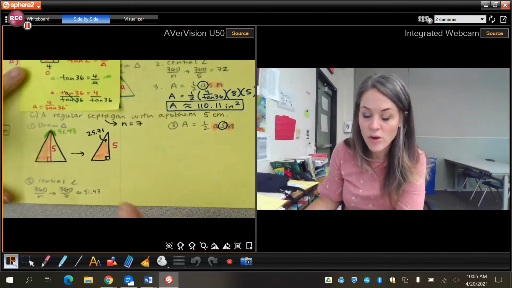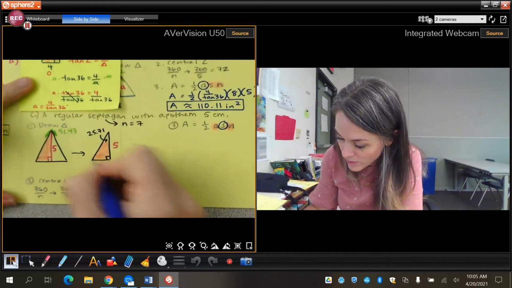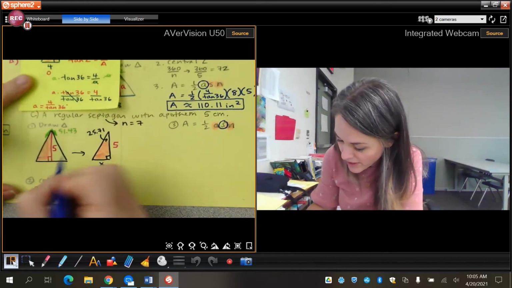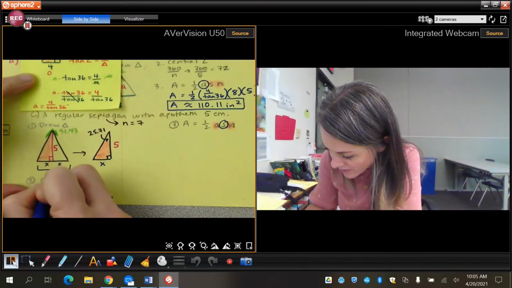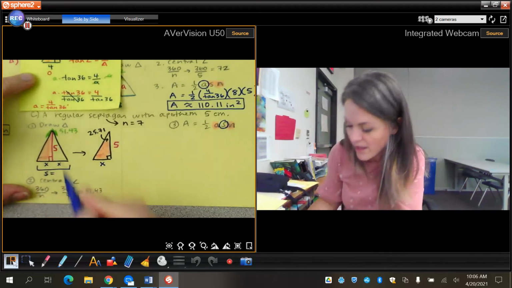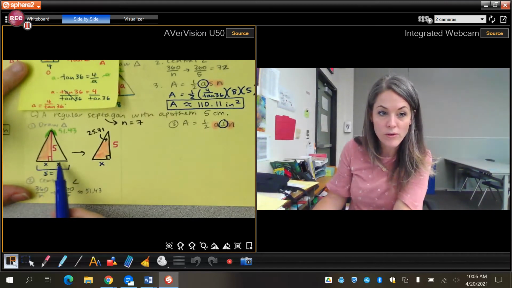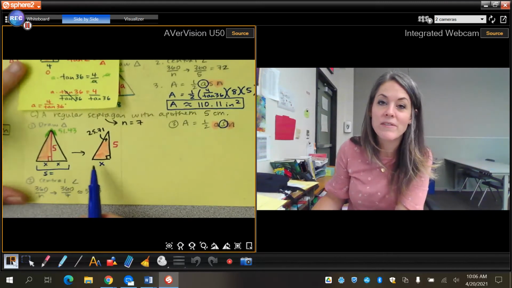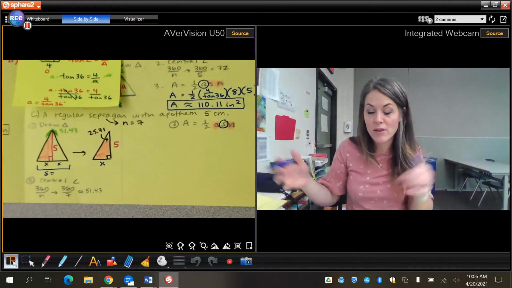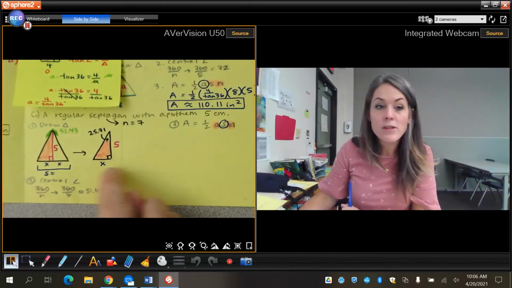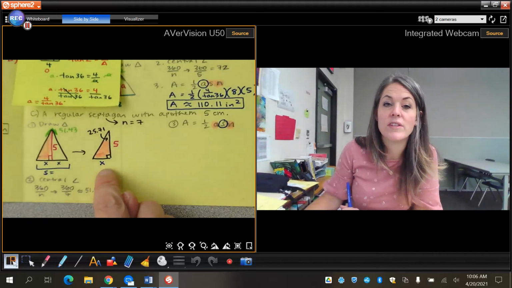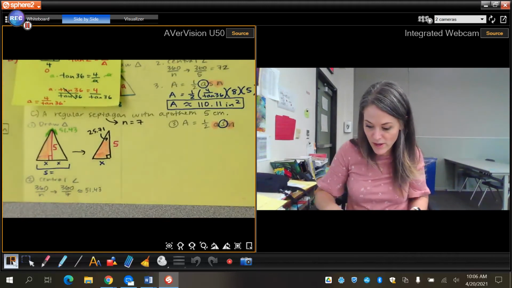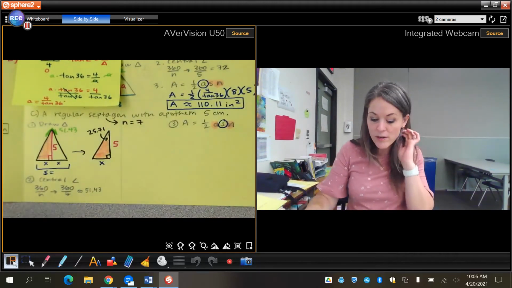Okay. So right here, I'm going to use my little right triangle to solve for x here. And remember, these are both x, so I'm going to have to put them together to get the side length. So if I know those two values are both x, I basically have to find this value and double it to get the overall side length. Okay, so I'm going to do the same thing here. I'm going to use trig to solve this because it is not a special right triangle. I'm just going to go ahead and do this one on my notes.